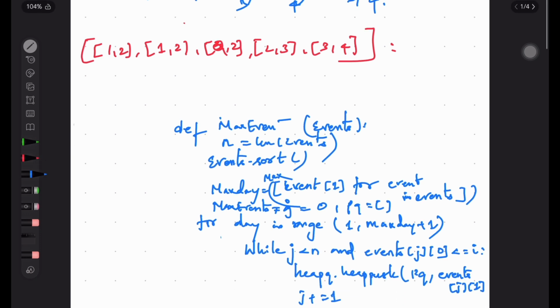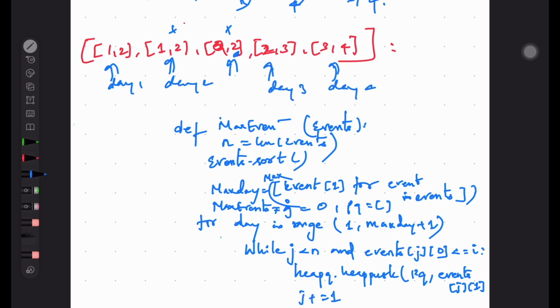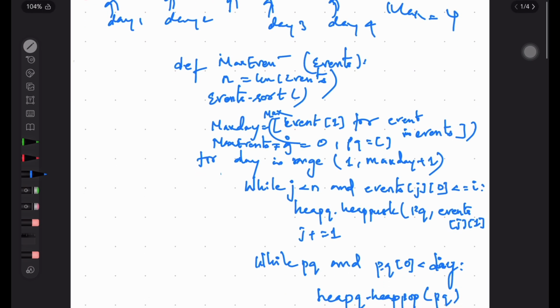So what you would have done, you would have attended day 1, this you would have attended at day 2, this you can't attend because for day 2 you would have already attended an event. Anyone if you attend, this or this, also the same, you can add only one point. So with this you can't attend, then this you can attend on day 3, this you can attend on day 4. So maximum you can attend 4. Let's look into the pseudo code how this works.